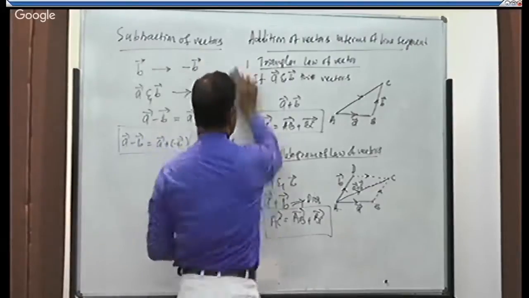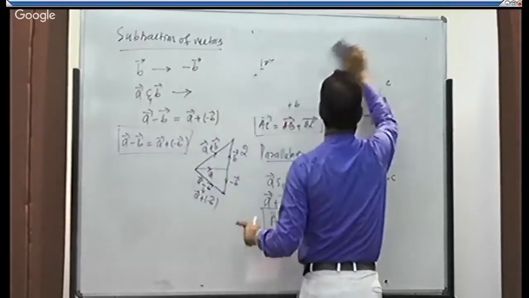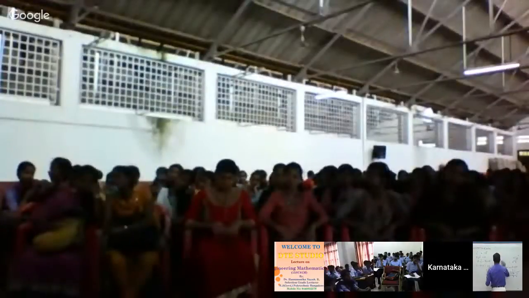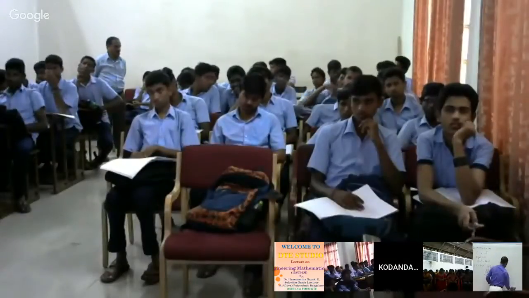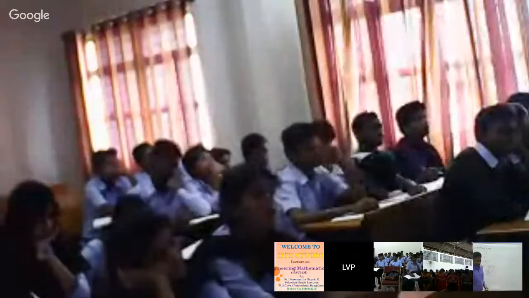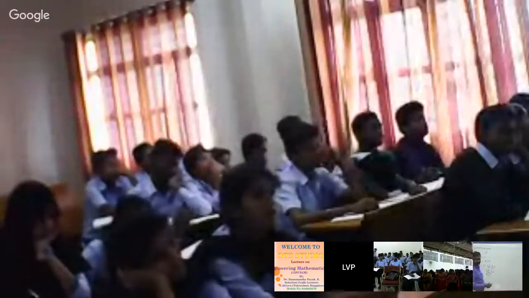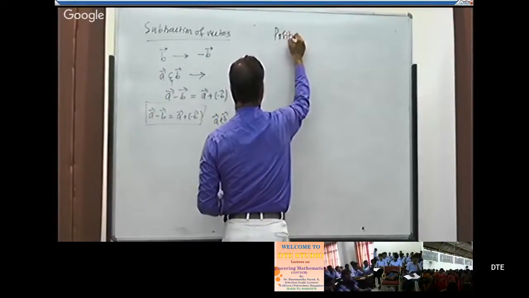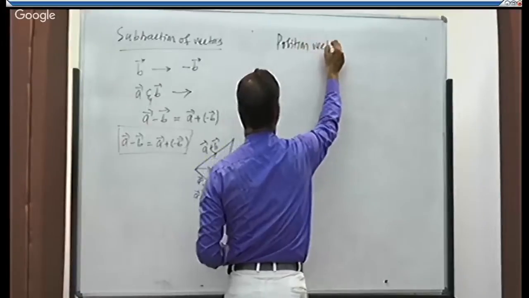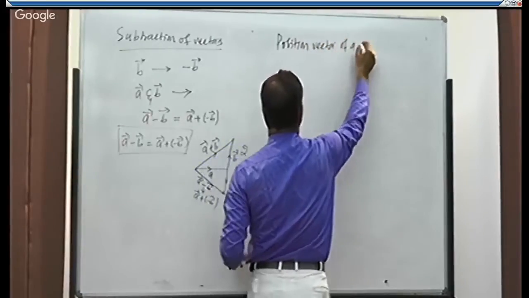Okay. Then let us take a vector in a plane or in a space. Before taking a point, let us discuss the position vector of a point.